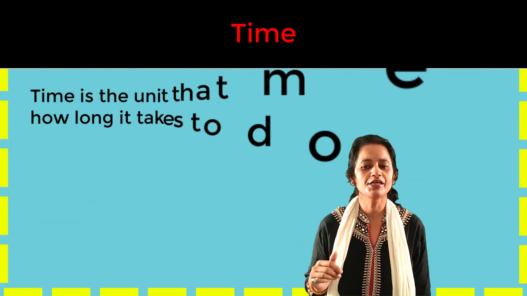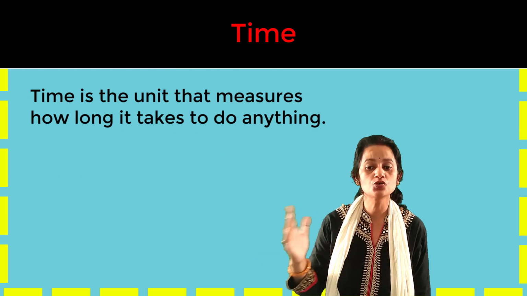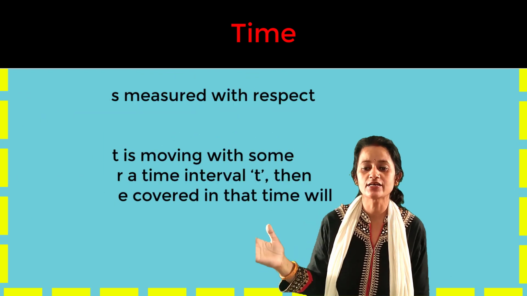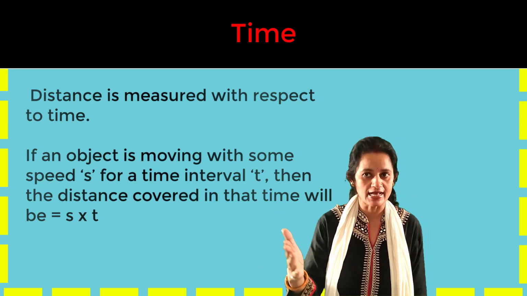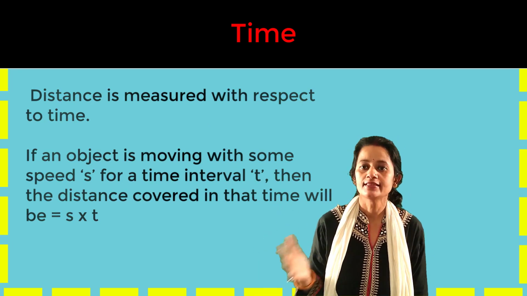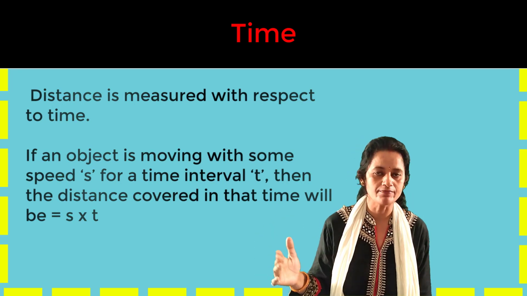Time. Time is the unit that measures how long it takes to do anything. Distance is measured with respect to time. If an object is moving with some speed s for a time interval t, then the distance covered in that time will be s into t.